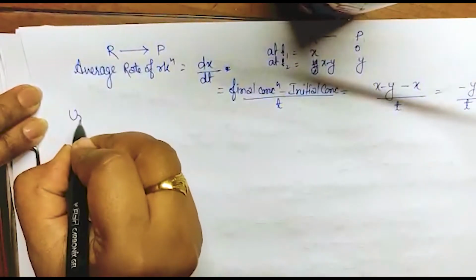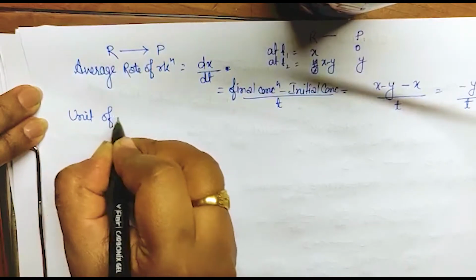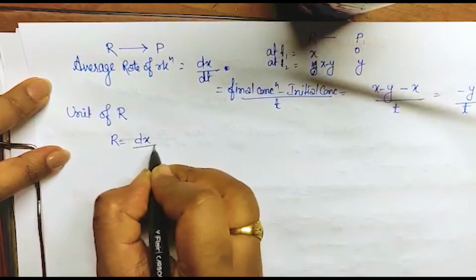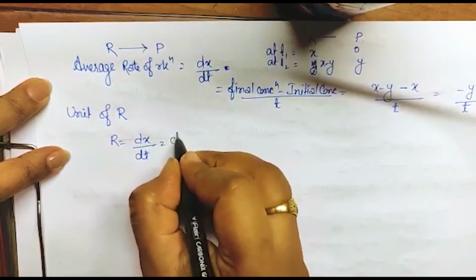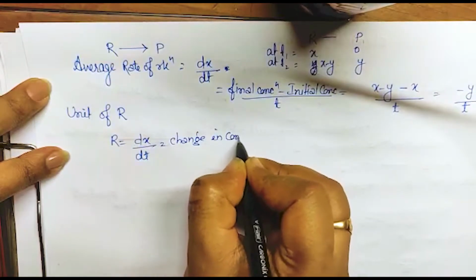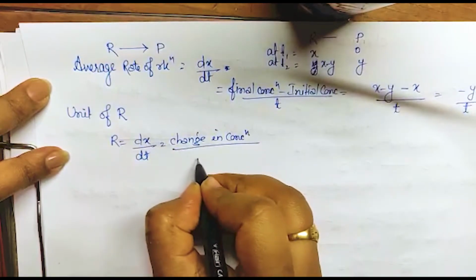If we find the unit of the rate of reaction, R, we know that R is equal to dx by dt, and dx is the change in concentration. So the change in concentration will also be a concentration only.